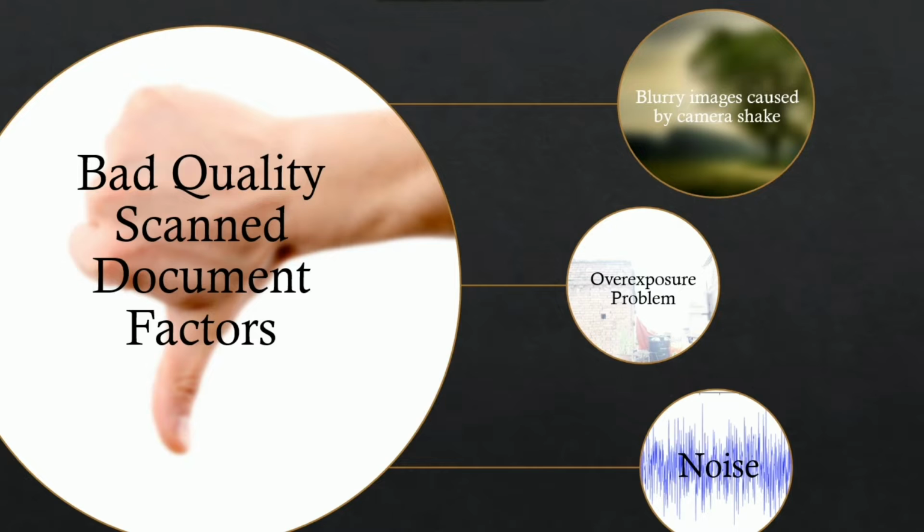Another reason is the overexposure problem, which happens because people usually scan the document with a higher ISO. Overexposed scanned documents are too bright and have very little detail in their highlights, so the contents of the scanned document cannot be read properly. Moreover, a document image may be contaminated with noise during transmission, scanning, or conversion to digital form.